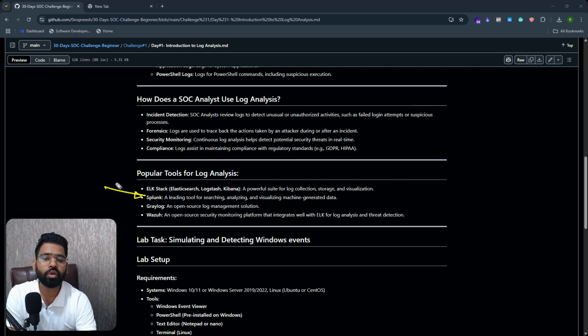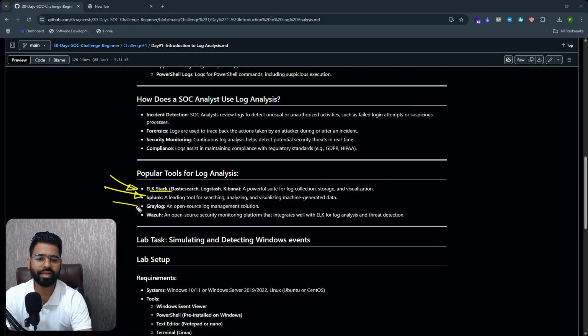Then we also have ELK. It's not covered in this 30 days challenge. It's covered in my ultimate security analyst program, which you can learn about later. It's a paid program. The ELK stack is again very popular, and large enterprise organizations use it heavily. It is very powerful for log collection, storing the logs, and visualizing the logs.